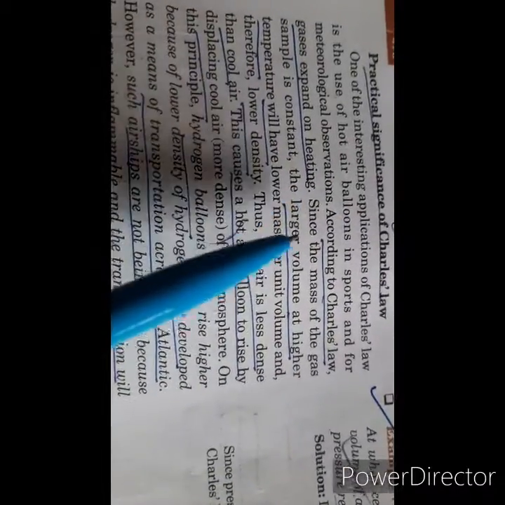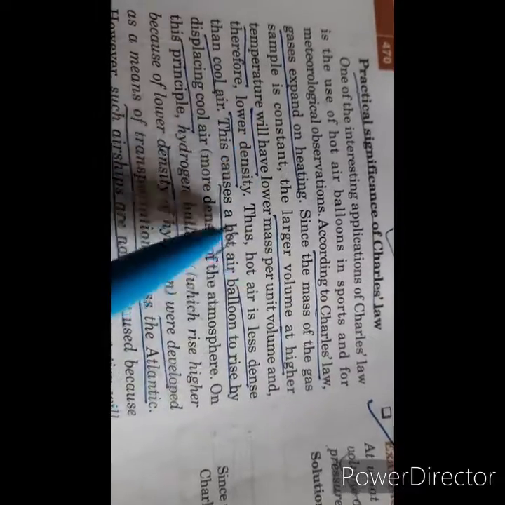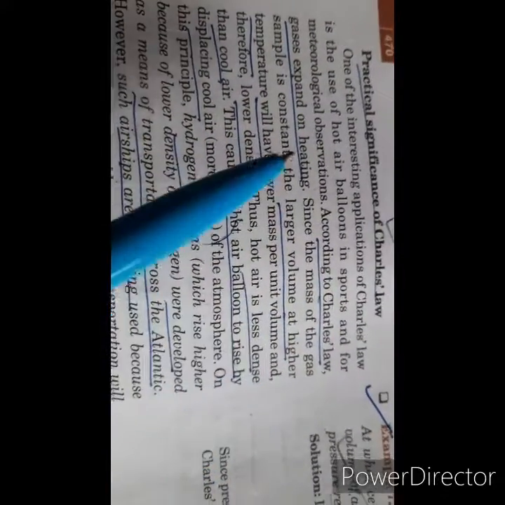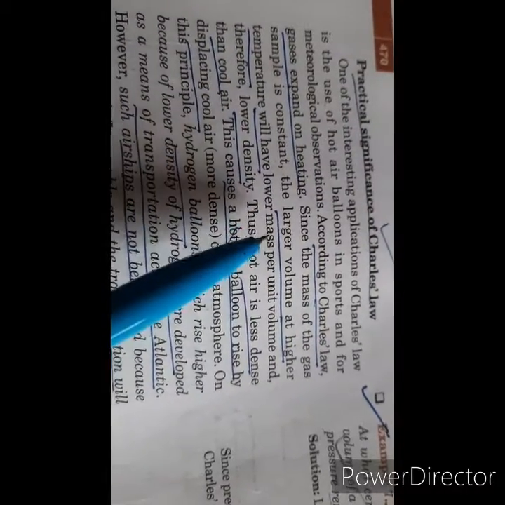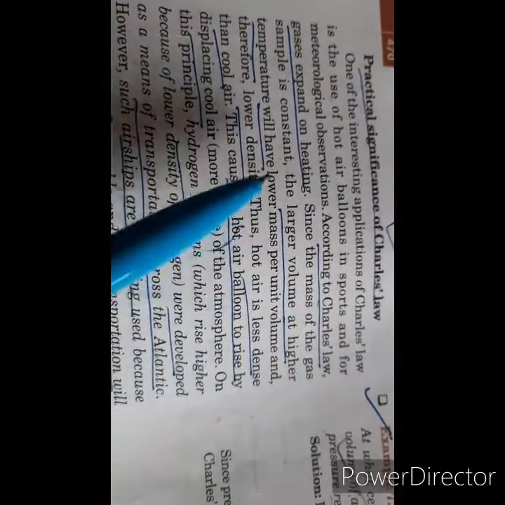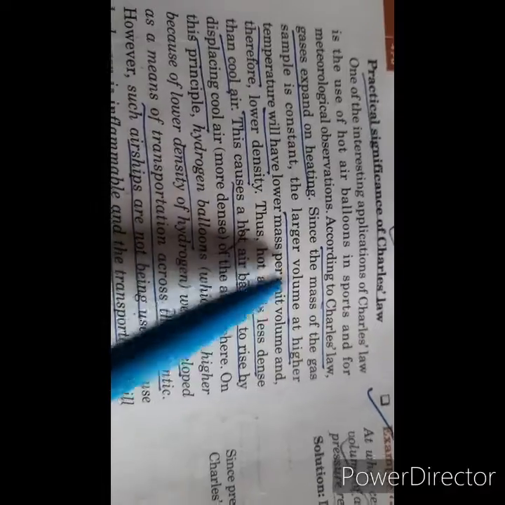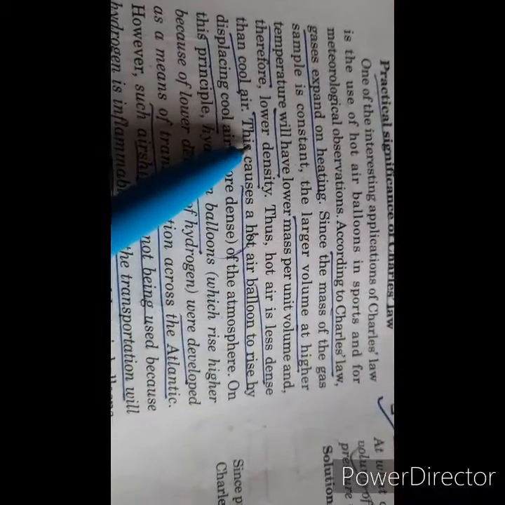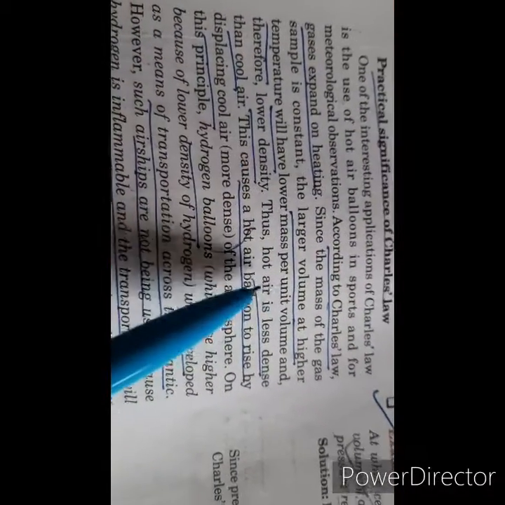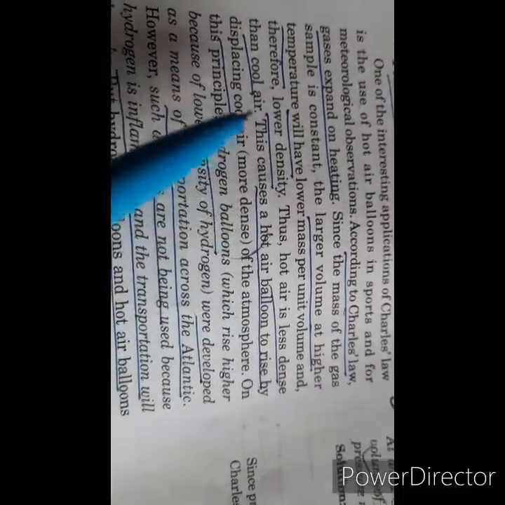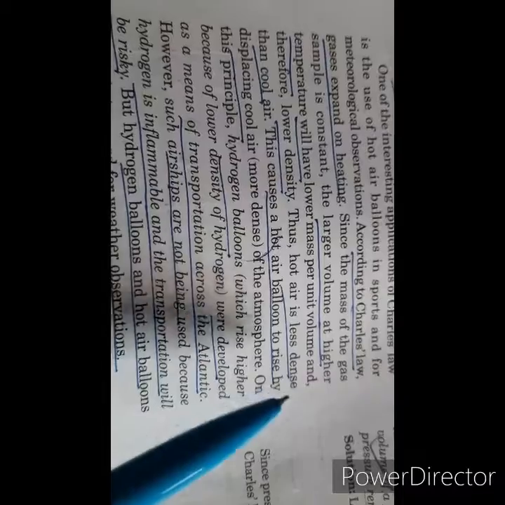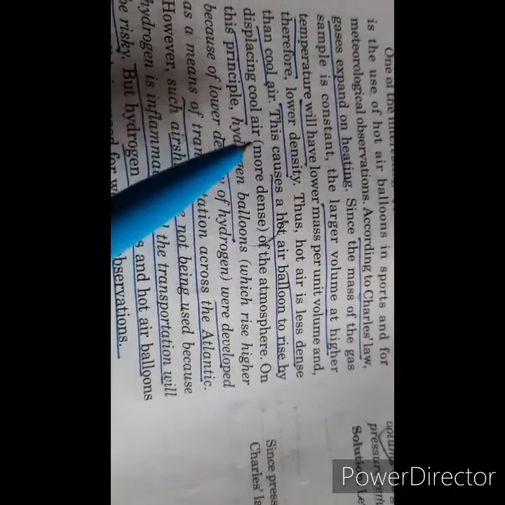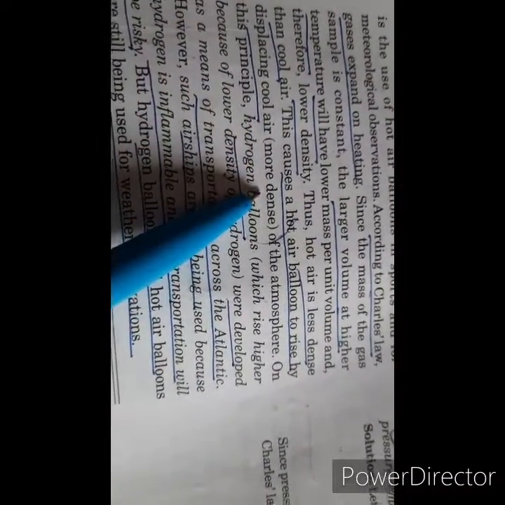So let's see the practical application of Charles' law. Charles' law states that gas volume is directly proportional to temperature. That means gases expand on heating. Okay. So since the mass of the gas is constant, the larger volume at higher temperature will have lower density. That is, hot air is less dense than cool air. So this causes the hot air balloon to rise by displacing the cool air, which is more dense, right?